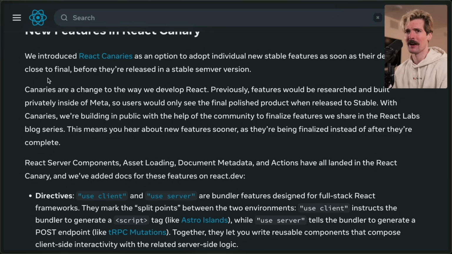This is a huge part of how React will continue to win, and it's awesome that they're letting the community be involved. It sucks that this has also resulted in some FUD where people feel like you have to use a canary if you want the new React features. No. You can use the new React features when they're stable, but if you're willing to be part of this experiment where we're learning and figuring out all these pieces, you want to be there as we figure it out and finalize it, you can be now. And there's a whole process and opportunity here to do just that. And Next was one of the few that really jumped on that opportunity.